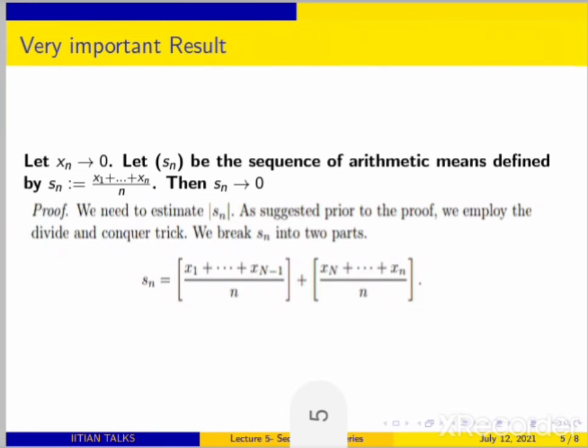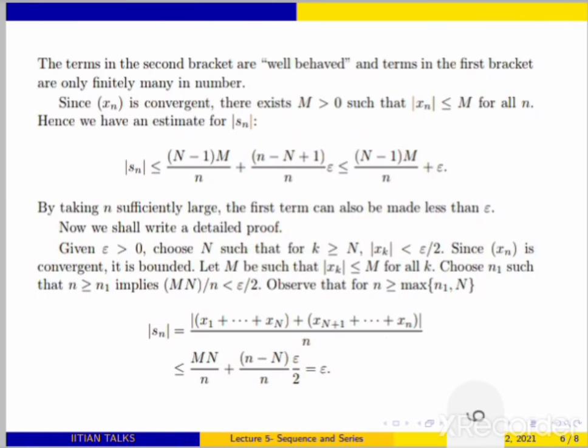Mod Sn is this one, right? These two terms are there. So for the first one, you try to estimate this. By the triangle inequality, every term is less than or equal to m. The mod of every term is less than or equal to m. Then you club them all. Then what you will get? This term, (n minus 1) by m.